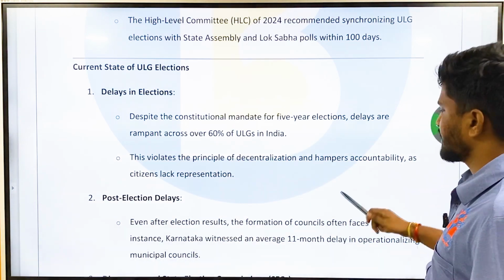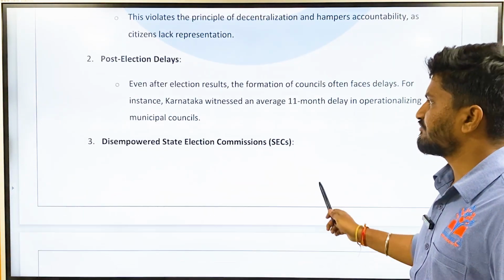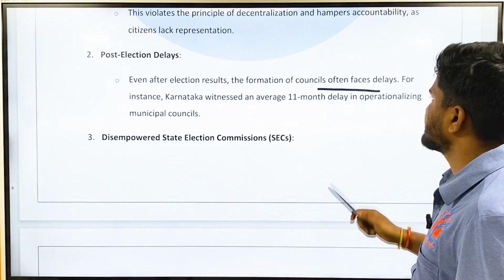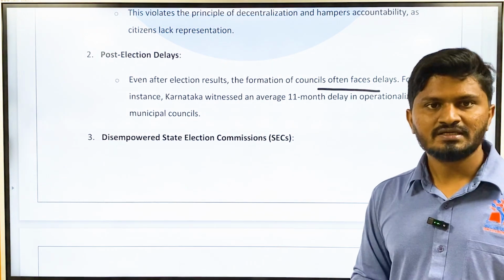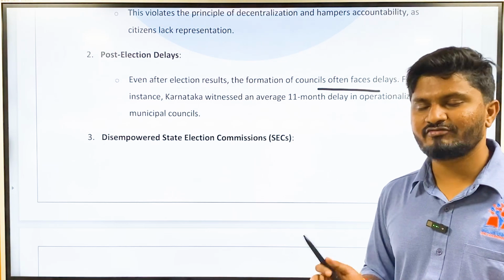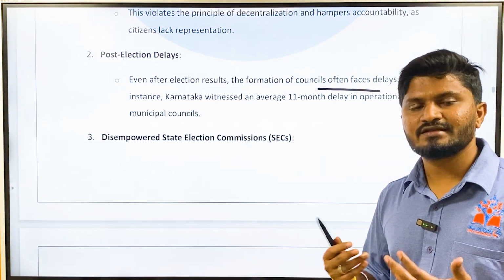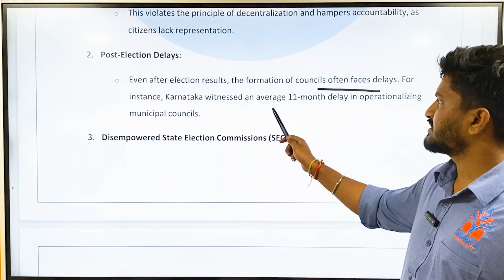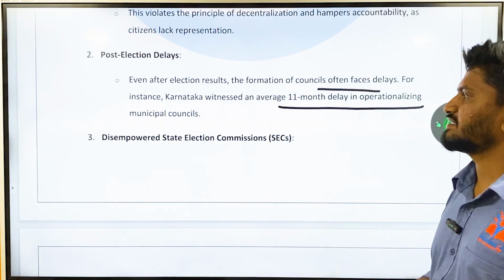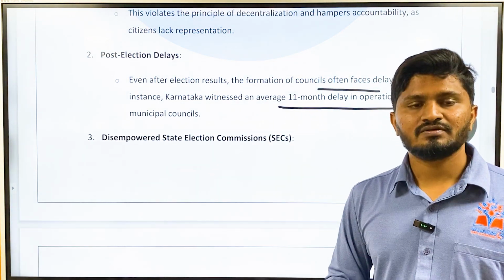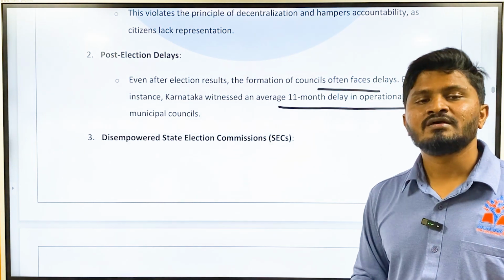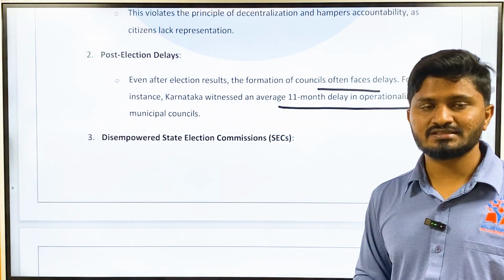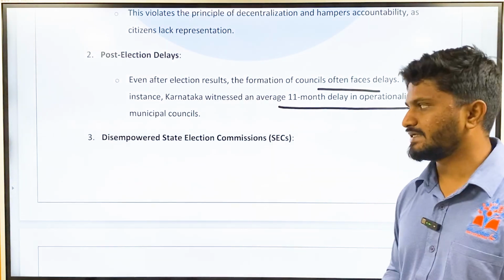Then post-election delays, that is, even after the election results, the formation of councils often faces delays. Okay, first and foremost, delays in elections. Then, after elections are conducted, there is delay in constitution of urban local bodies. For instance, Karnataka witnessed an average 11-month delay in operationalizing municipal councils. Okay, almost a year after the election, it takes 1 year after the election to operationalize municipalities. That is how long the delay is.